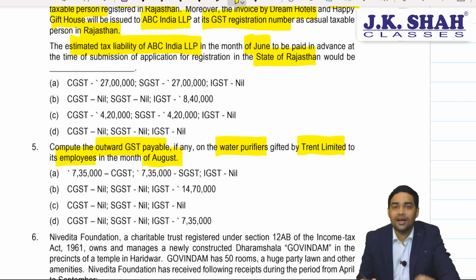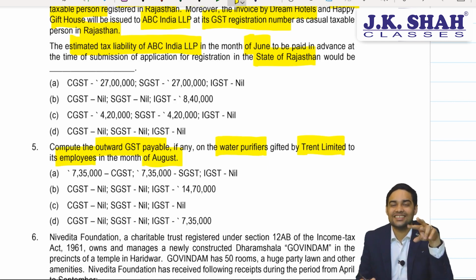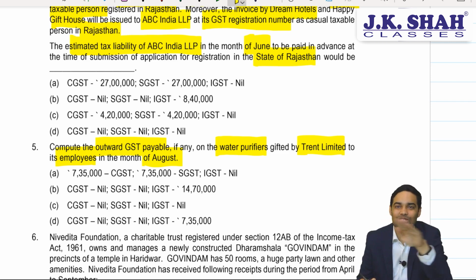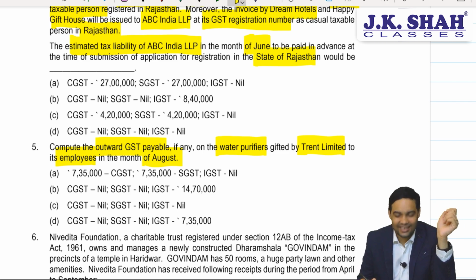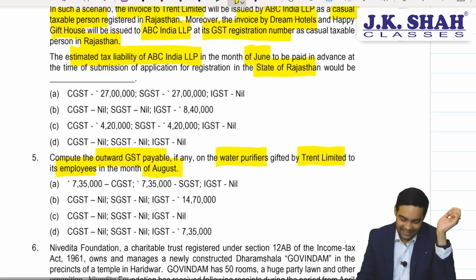Oh, giving gift to employees, that means institute is testing us on 50,000 limit, because a gift between employer and employee up to 50,000 would not be liable to GST. That's what they are testing on. Now, based on this, let's go and read the entire case study scenario.